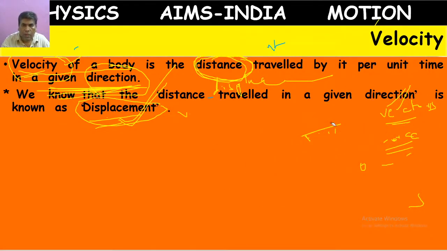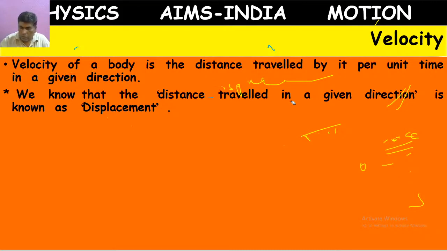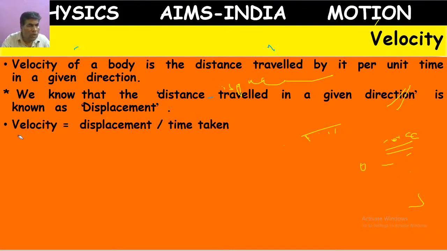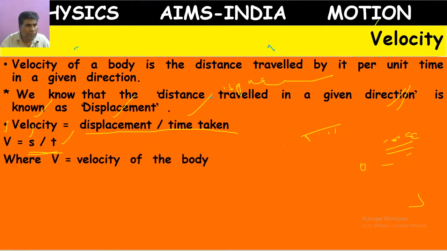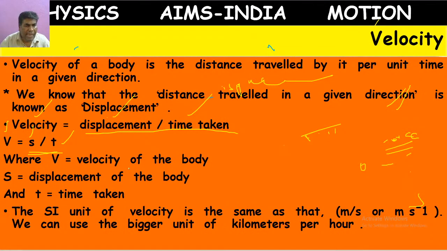Okay, next. What is the definition of velocity? We can call it the ratio of displacement and time, or displacement by time taken. Its formula is V = S/T, where V stands for velocity, S for displacement, and T for time taken.